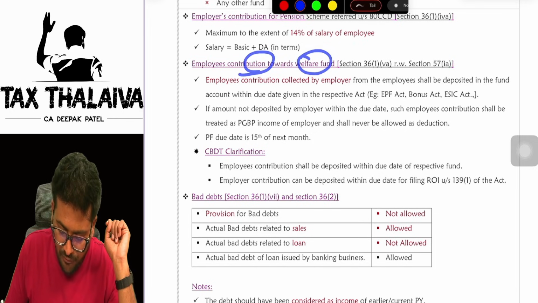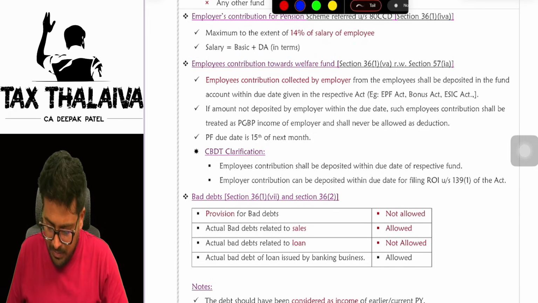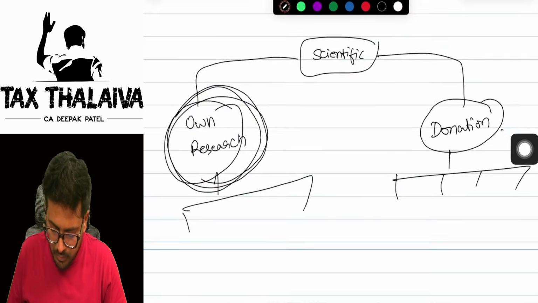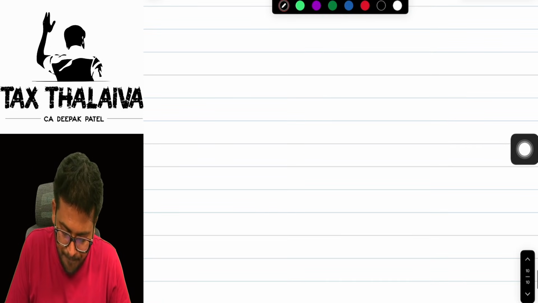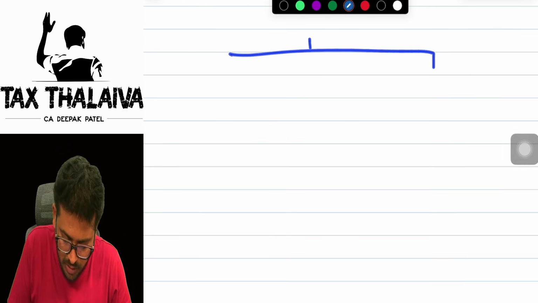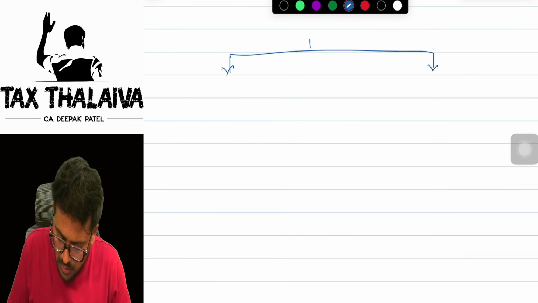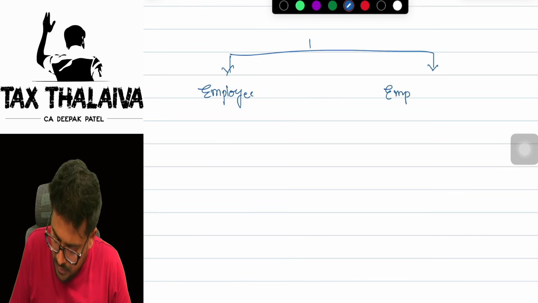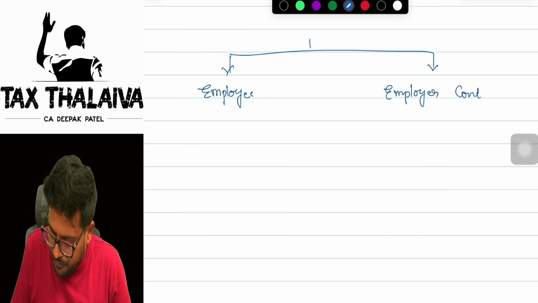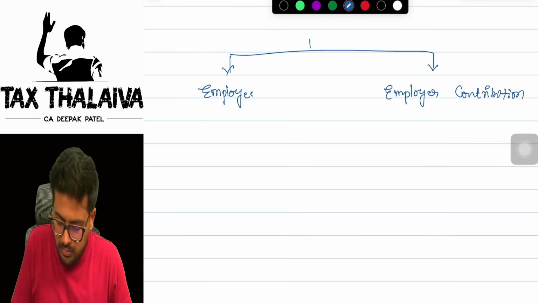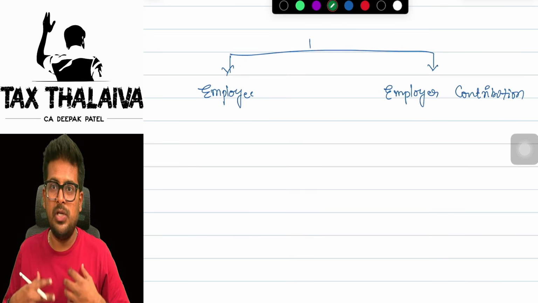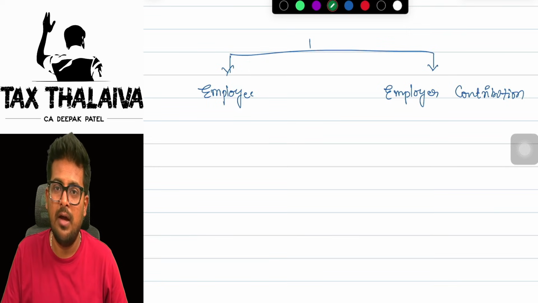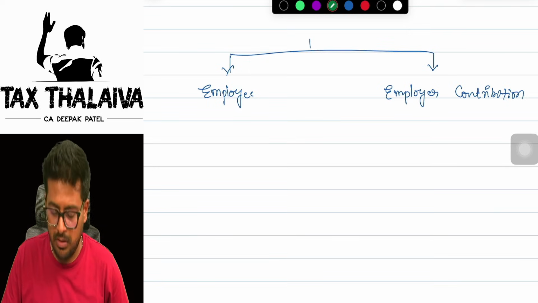Employees' contribution towards welfare funds. Now see, one concept I want to explain to you. Beautifully, I'll explain. See, in contribution, there are two kinds of contribution. One, employee contribution. The other is employer contribution. Employee, from his own salary, will have to contribute. Employer, from his own profits, has to contribute to the funds, recognized provident fund or whatever.